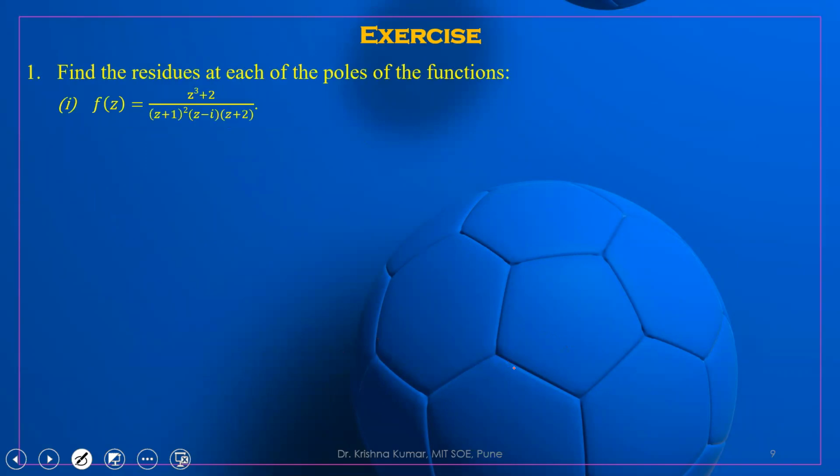For example, the question is: find the residues at each of the poles of the given function. There are 3 poles here: z equal to minus 1 of order 2, z equal to i of order 1, and z equal to minus 2 of order 1. So we use the simple formula and try to find the residue at each point.